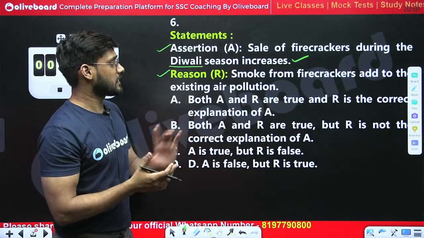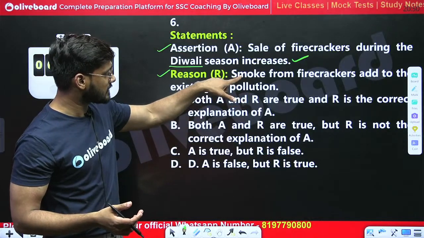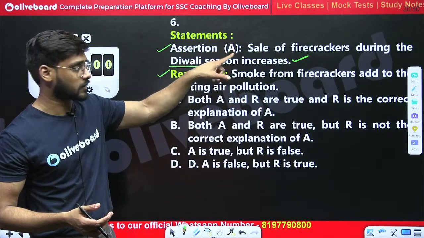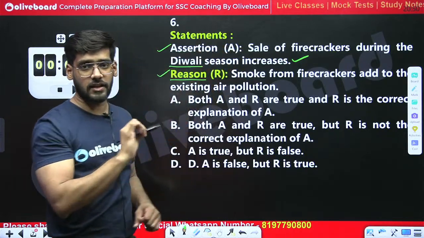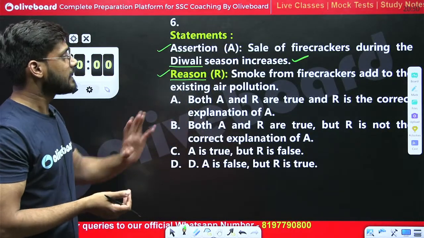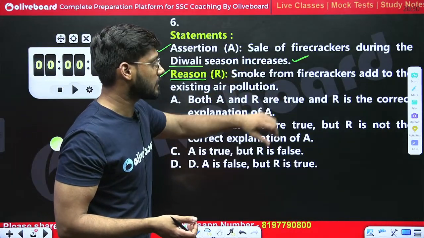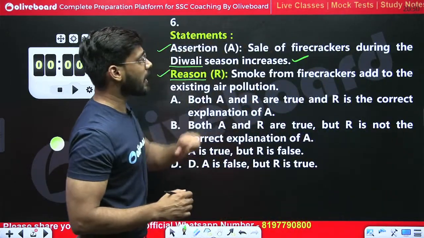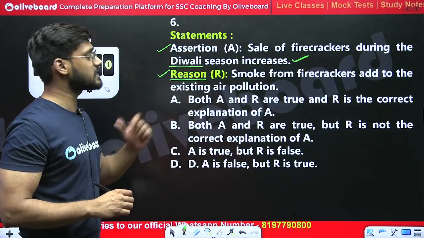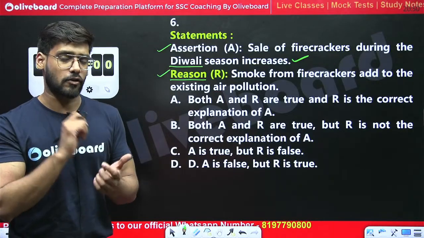What should be the reason? Now we have to check whether this reason satisfies this assertion or not. In the reason it is said, smoke from firecrackers adds to the existing air pollution. Yes, this is also true.